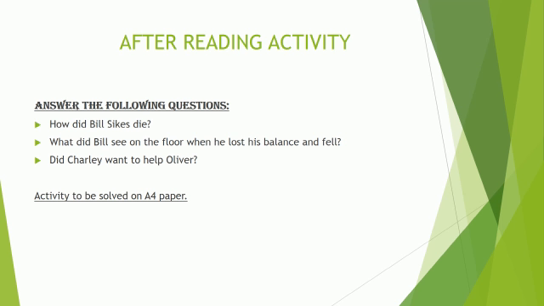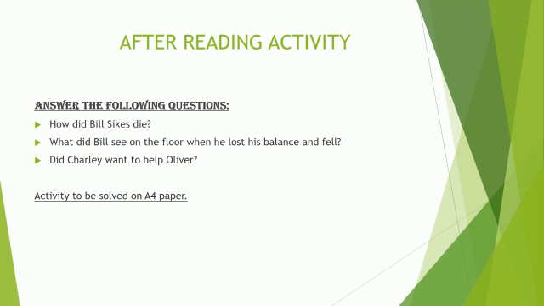Question number 2. What did Bill see on the floor when he lost his balance and fell? You all know he saw an image, a picture in his mind. Whose picture was it? Who was on the floor? You can easily tell. Question number 3. Did Charlie want to help Oliver? Was he willing to help Oliver? You have to say that. So complete this task, write the answers on an A4 paper and keep it safe in the clear file.